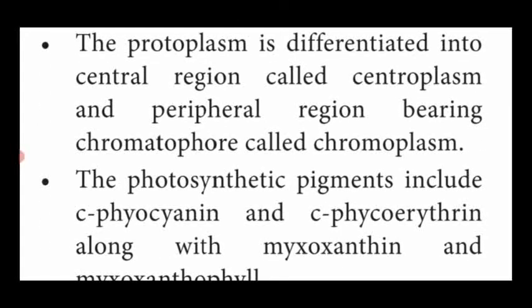Next one, protoplasm. What is the protoplasm? The outermost layer is named as cell wall. Inner to the cell wall, they have the plasma membrane. The plasma membrane which encloses the life-giving substance is called protoplasm. So this protoplasm is differentiated into two regions. That is, the central region is called centroplasm.